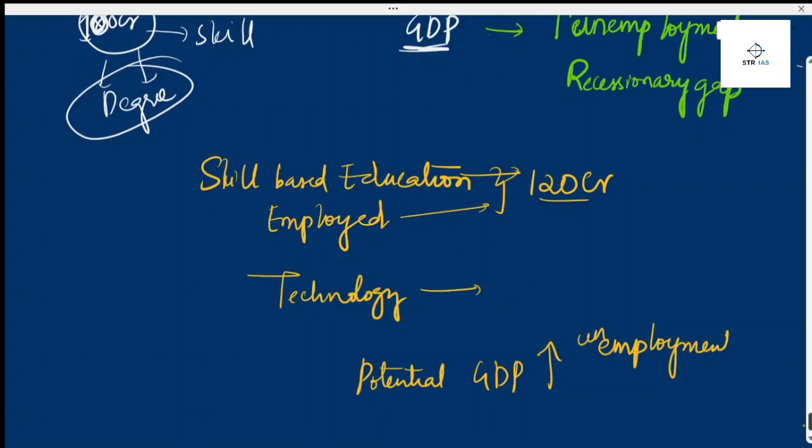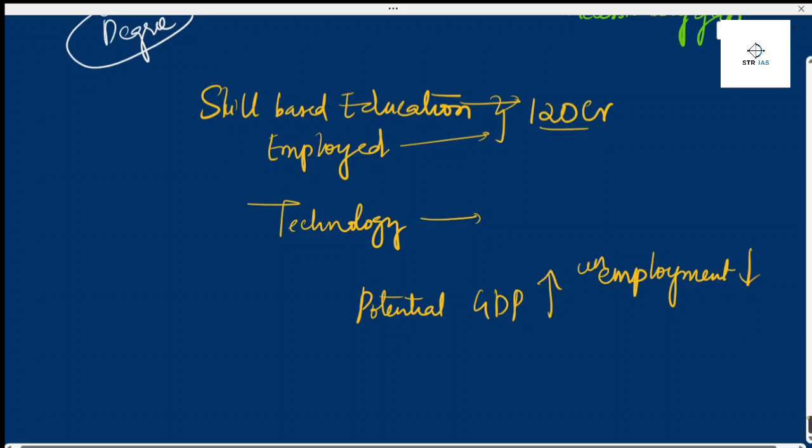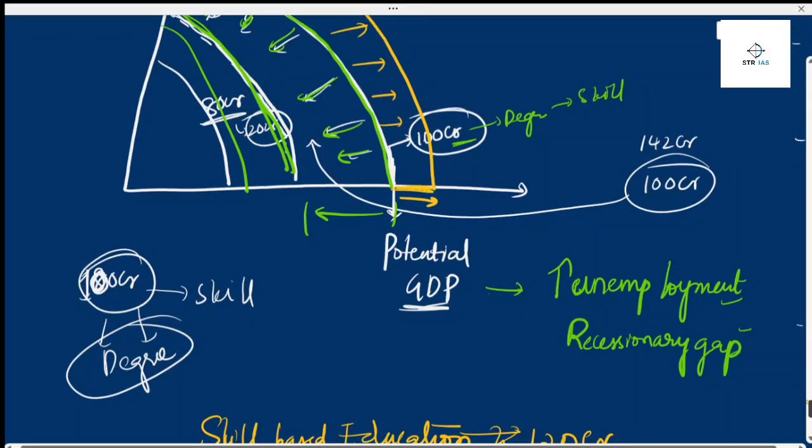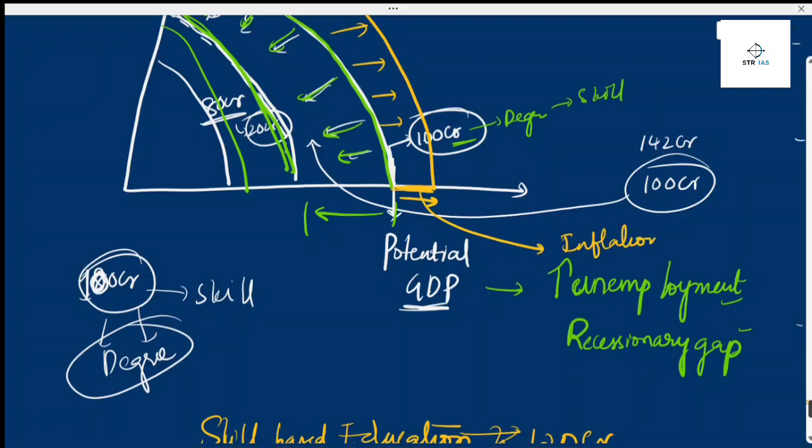Unemployment will decrease. If unemployment decreases, everyone will have money in their hand, and everyone will be demanding. What happens to prices? Prices will increase. Such a situation is called inflation, and this gap is called the inflationary gap, and this gap is called the recessionary gap.